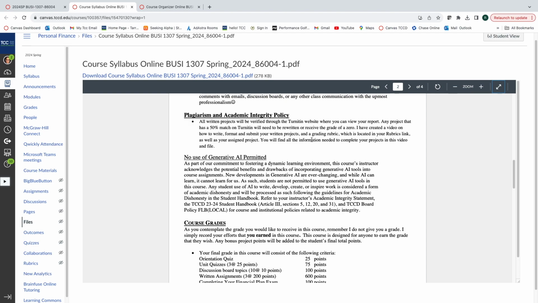Anything over 50% on your Turnitin report needs to be rewritten, or it's going to receive a failing grade. Again, a lot of it is if you don't write very much and you're writing right from a website or the book, it's going to catch that. So good, thorough answers usually really help this. But anything over 50% match, rewrite, and you'll be able to see your match as well when you submit it.